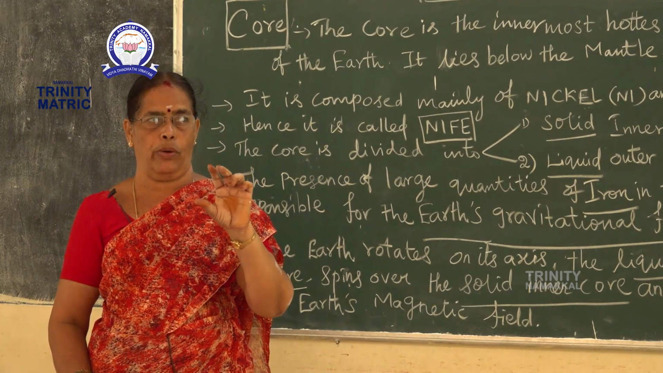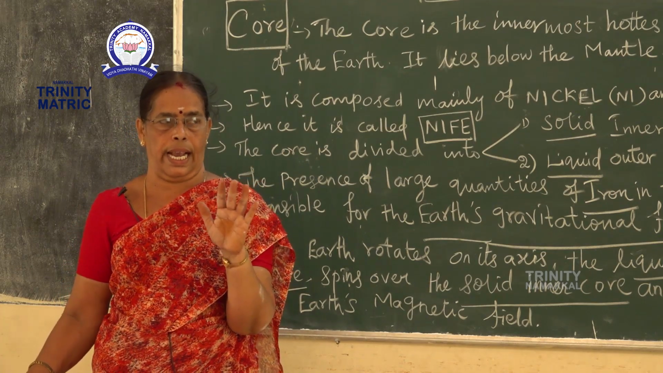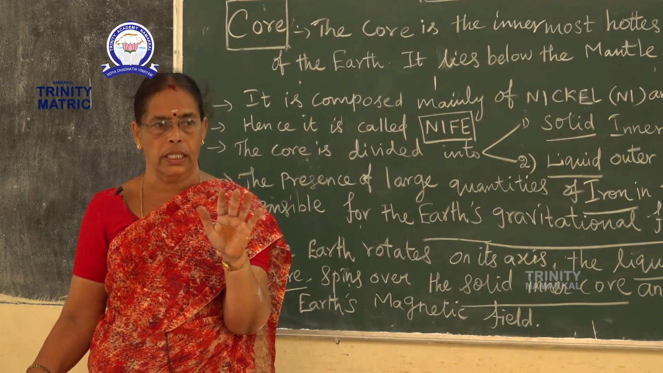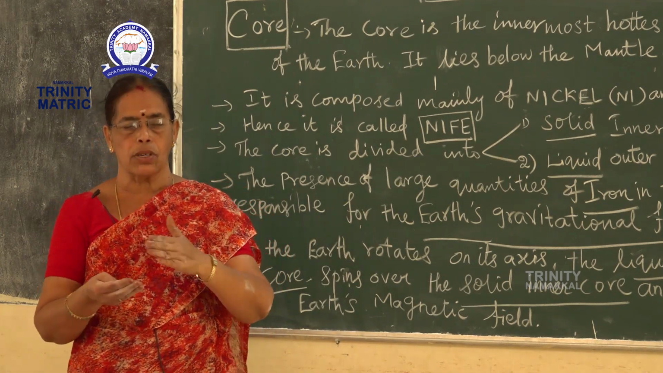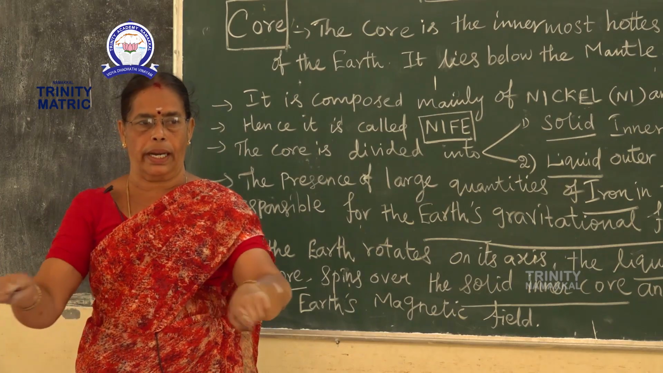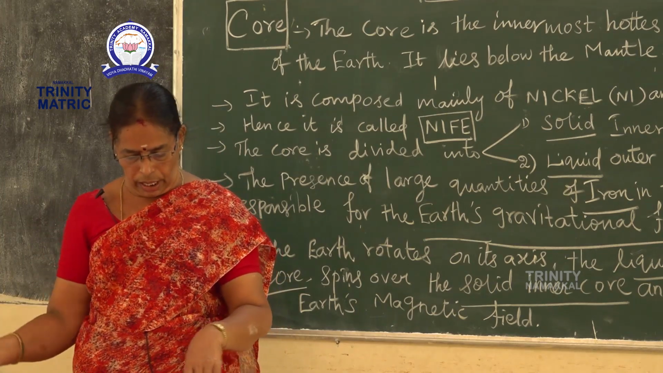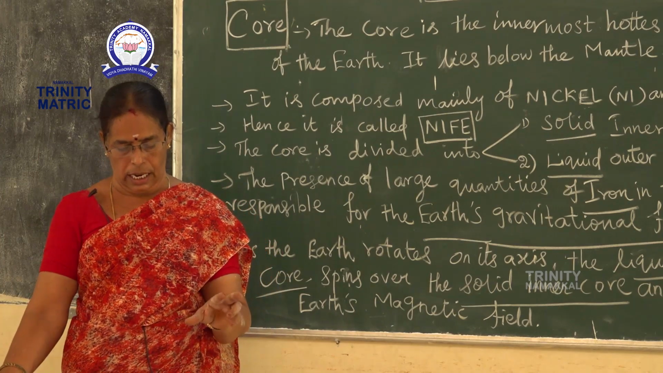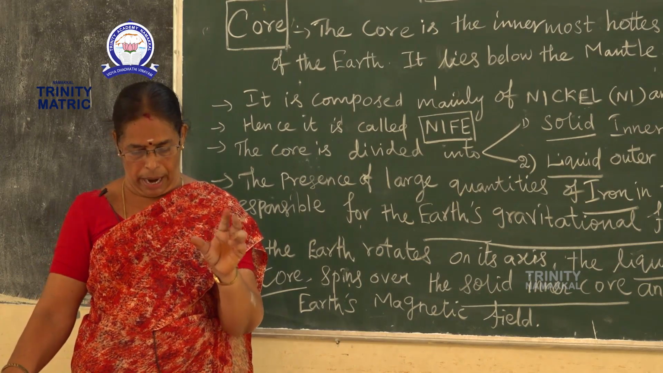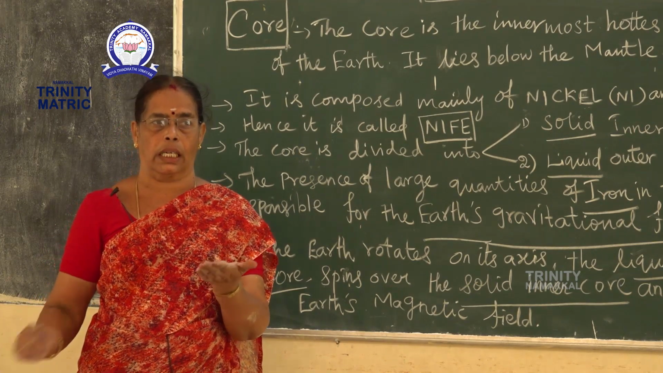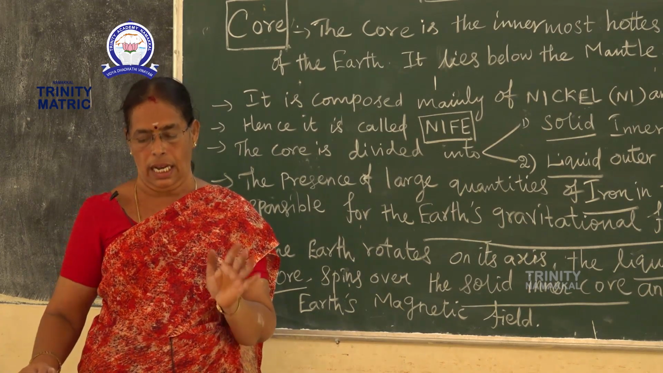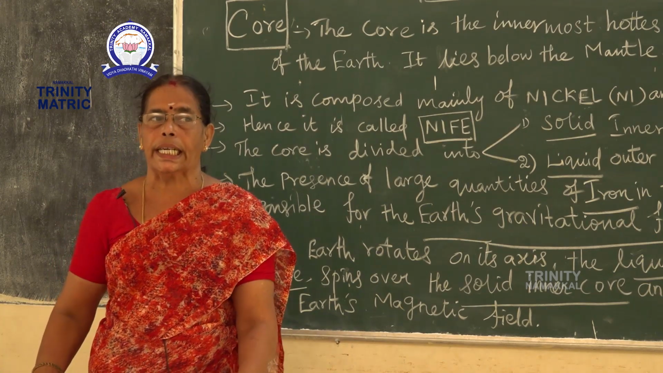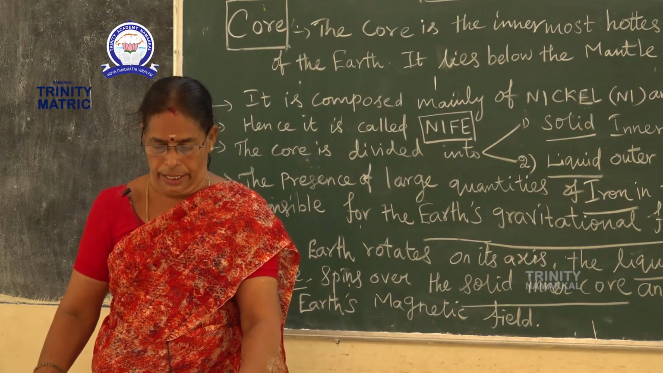Example, fold mountain. You know the Himalayas is the example of a fold mountain. Divergent boundary: the plates pull away from each other, and magma from the mantle rises. The Atlantic ridge is an example for a divergent boundary.